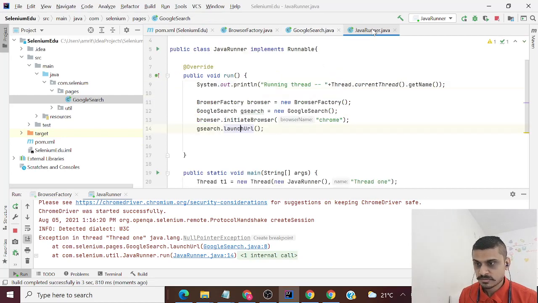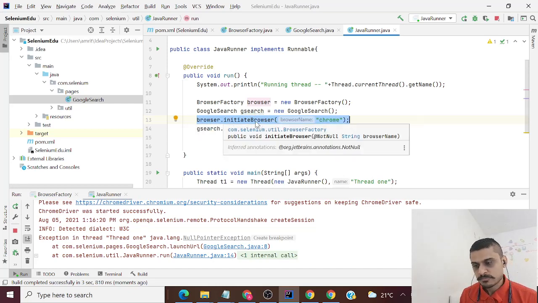The reason being, over here you have created the object of browser factory. So on this object you are initiating the browser. Now this object is not visible to my Google search class.